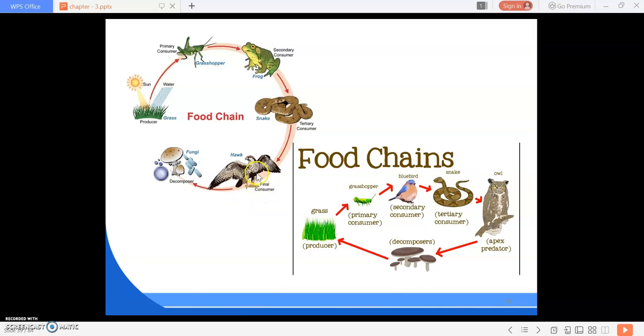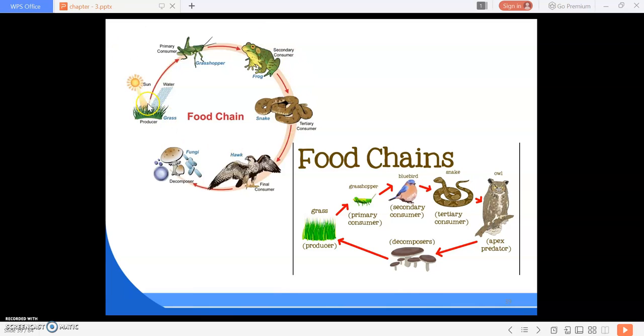And after its death, again the decomposers, fungi and bacteria, are here to break it down into organic substances, and after that they give nutrition to the soil, and the producer collects the nutrition from the soil and energy from the sun, and makes its food by photosynthesis.